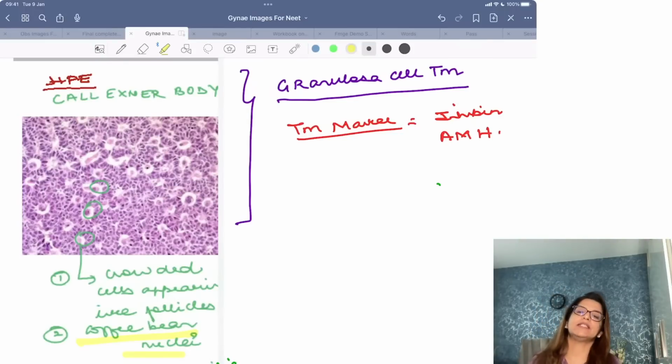Granulosa cell tumor is a feminizing ovarian tumor, and all of you know that granulosa cells release estrogen, they release inhibin, and the granulosa cells of the preantral follicles, the small growing follicles, also release anti-Mullerian hormone. So the tumor markers for granulosa cell tumor are inhibin and anti-Mullerian hormone, right?